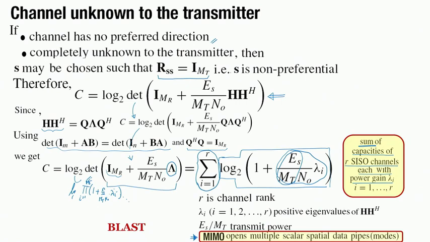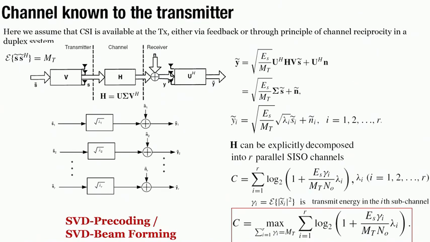So, we have discussed a very common method of transmitting and sending in parallel data pipes while the channel is not known at the transmitter. Then we move further to the situation where the channel may be known at the transmitter, that is, CSI is available at the Tx.